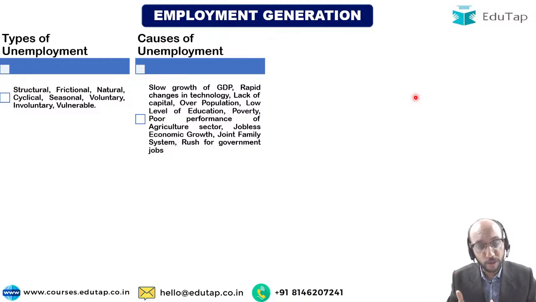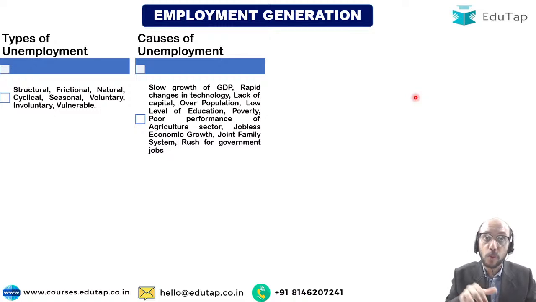Let us say that I am a manufacturer and I want to give you a job, but you do not possess the skills, you do not possess the required education, then how exactly am I able to give you a job? I will not be able to give you a job, right? So that is a problem. Poverty is a cause of unemployment. Why? Because if I am poor, therefore I may not be healthy, therefore I may not be educated, therefore I may not possess the right skill set, therefore I may not possess the right contacts, as a result of which I may not be able to secure a job, right?